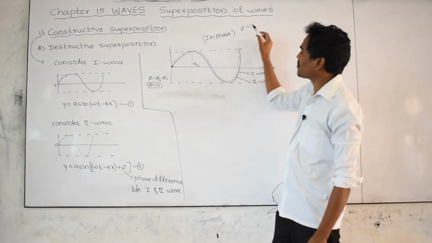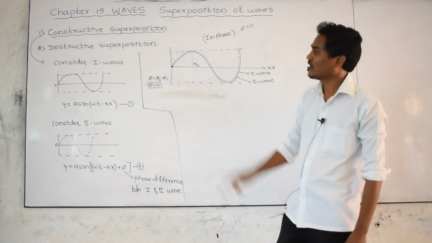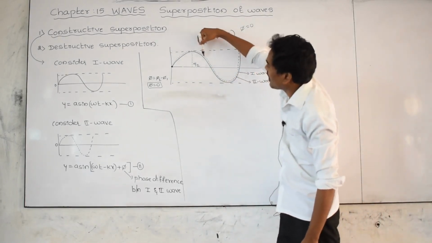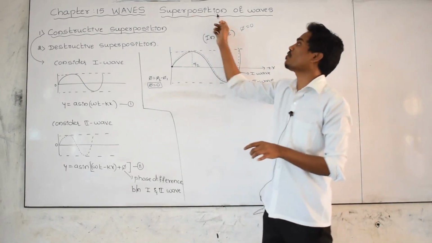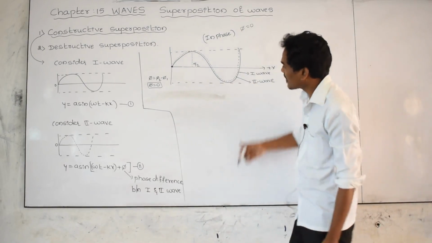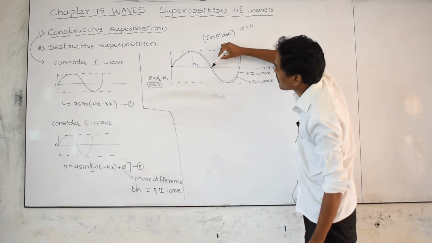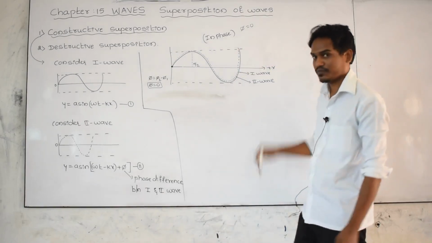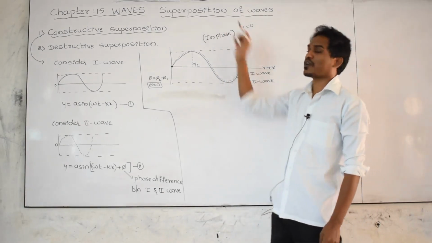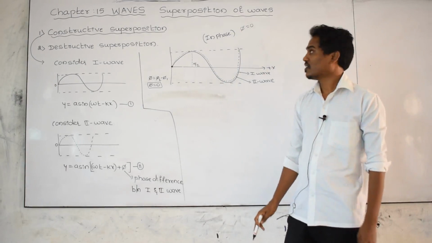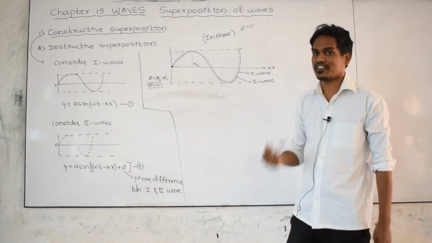The crest of the first wave and the crest of the second wave have exactly merged or superposed. Or else you can take it like this: the trough of the first wave is exactly merged with the trough of the second wave. Then phi is equal to 0. These two waves are in phase.